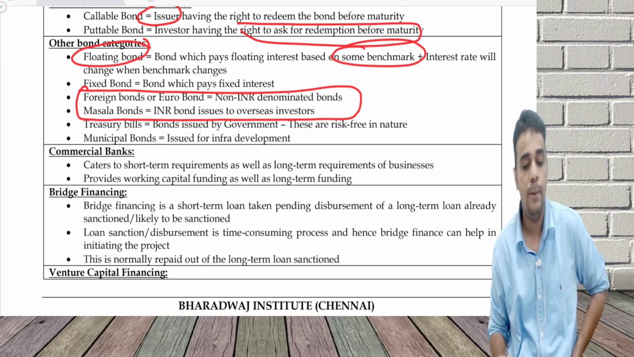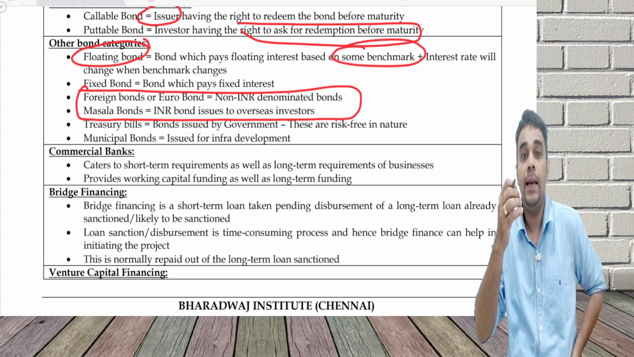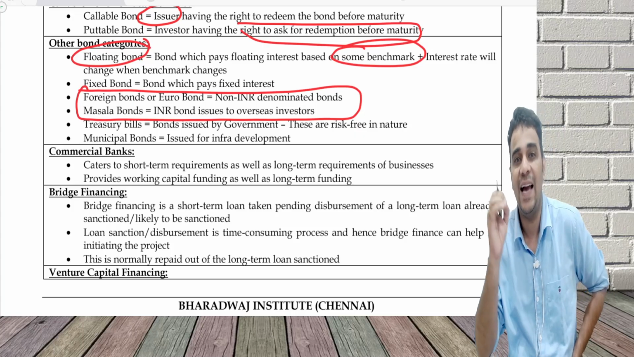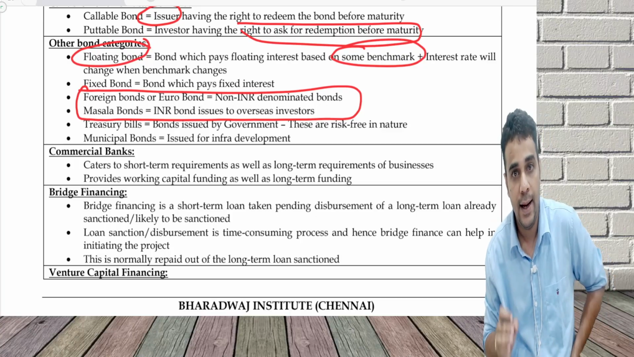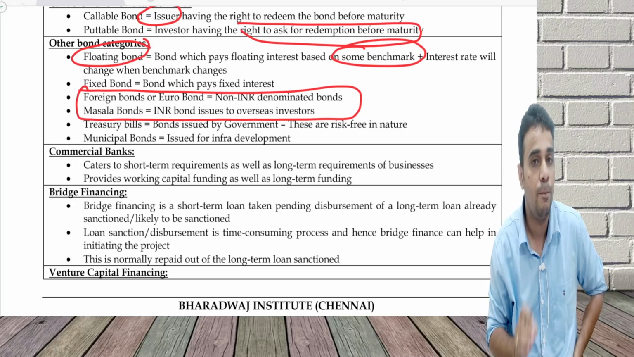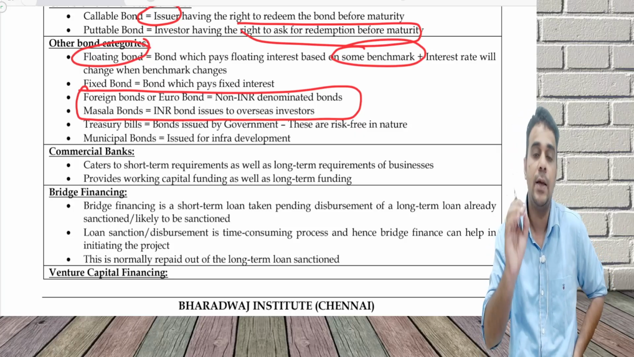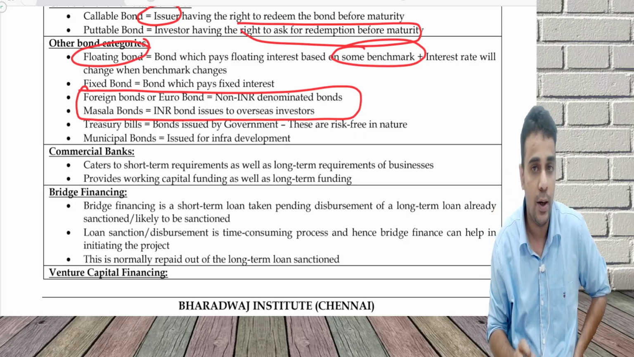Next, foreign bond and masala bond. Now, a foreign bond, for an Indian investor, is any bond which is non-INR denominated. For example, I invest in a USA bond. I invest in a company which is in USA and invest in their bond, that is called a foreign bond or a euro bond. I invest in a UK company, I invest in a Japanese company, that is called a foreign bond or euro bond.